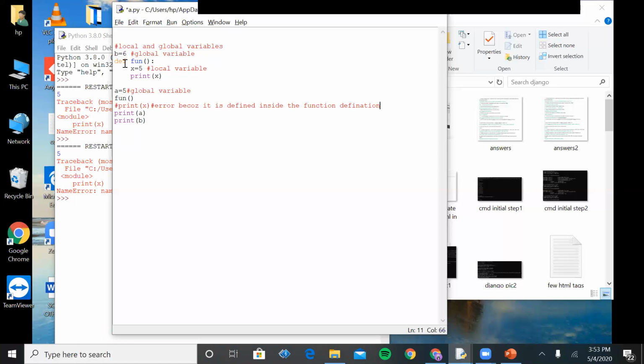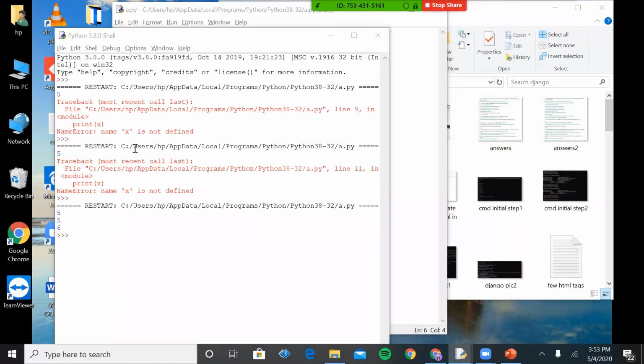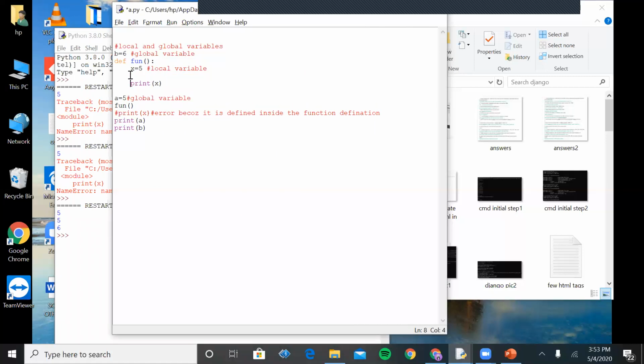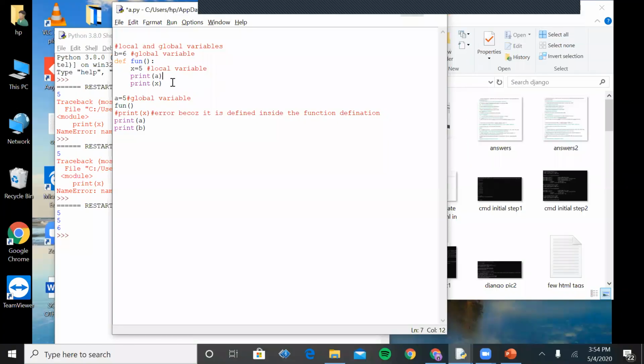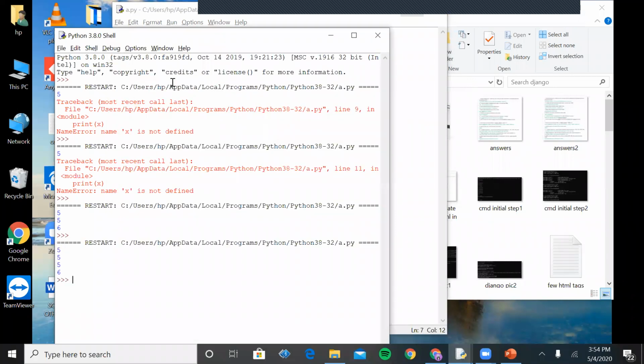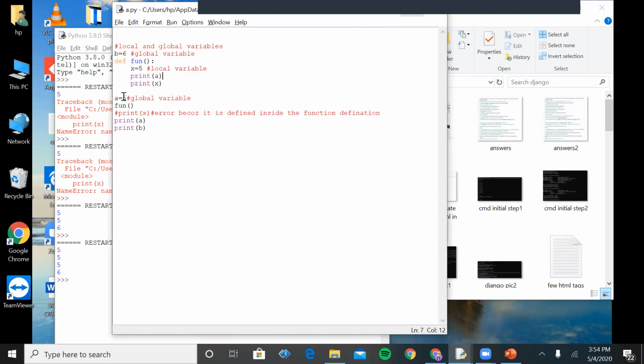Now another thing, suppose I try to use the same variable. Suppose this is the main, that you can access it. You can access that variable inside the function definition also. Here I can use it. Another use is we can use the global variable inside any function as many times as we want. There is no restriction, but we can't access the variable which is defined inside the function outside the function definition.